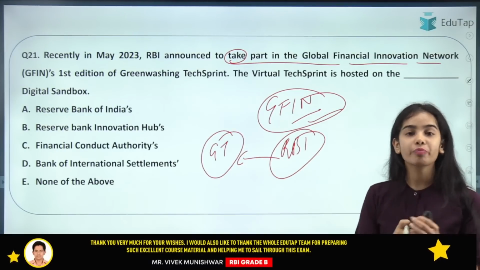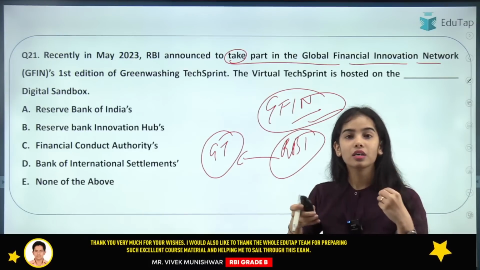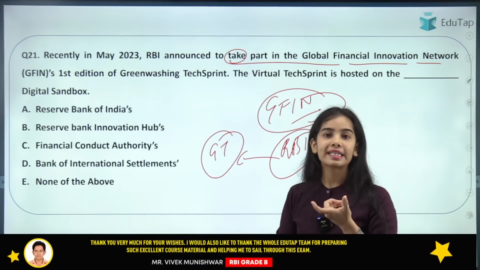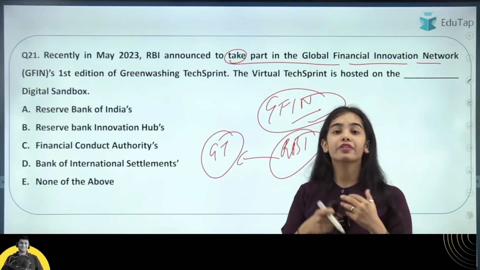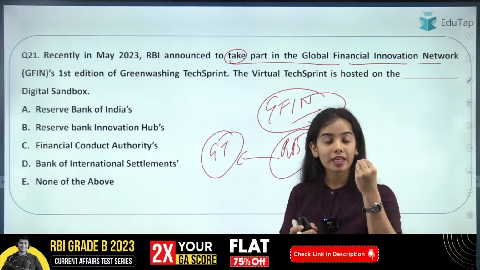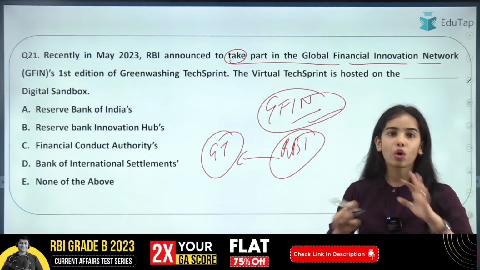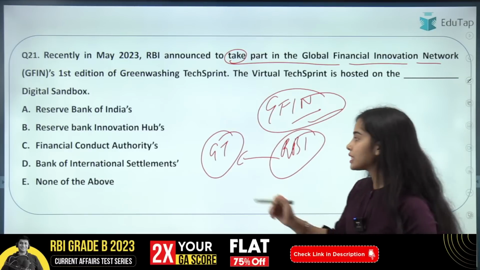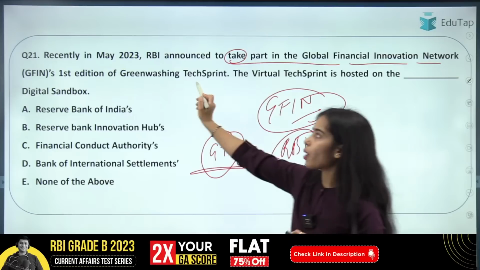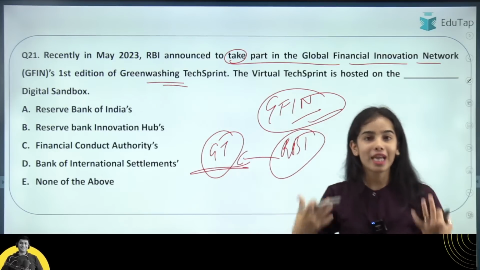Greenwashing means that a product is being sold in the name of green financing, saying okay, this is for green activities, this is for green projects, when actually the green activity or green project is not related to the product. So this is the greenwashing that is happening. To combat greenwashing, technology has to be developed.